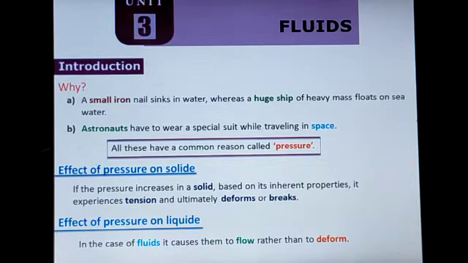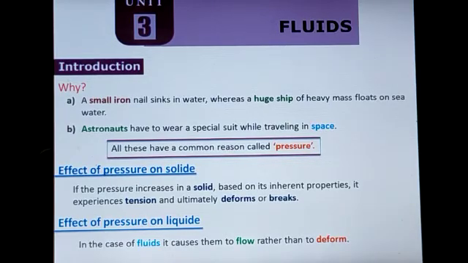That means the small iron nail sinks in water, but a huge ship of heavy mass floats on the water, and astronauts have to wear a special suit which bears the pressure in space. All these have a common reason called pressure. Right. Next, what is the effect of pressure on solid, on liquid, on gas? That we will discuss in this unit.